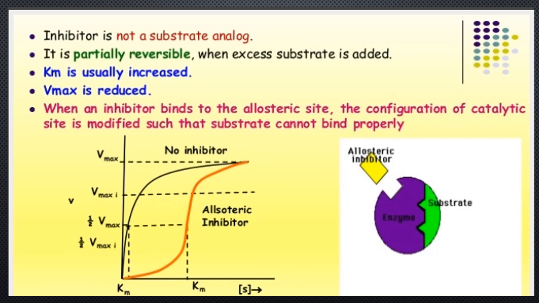These inhibitors are structural analogs of the substrate, and they are partially reversible when excess substrate is added. Km, the Michaelis-Menten constant, is usually increased in this reaction, and Vmax, the maximum velocity, is reduced. In the graph shown on this page, substrate is represented on the x-axis and velocity on the y-axis. When no inhibitor is added, and only substrate binds the active site of the enzyme, it gives a hyperbolic curve, and after binding of the inhibitor, it gives a sigmoidal curve.